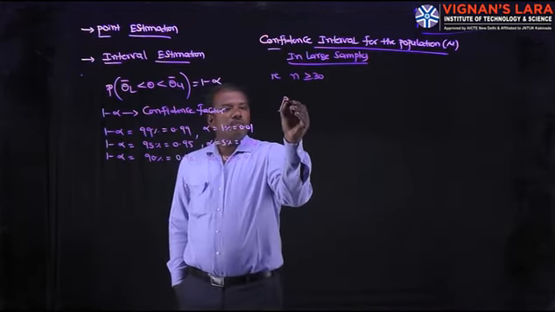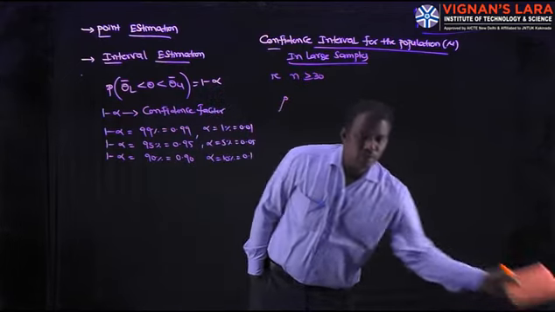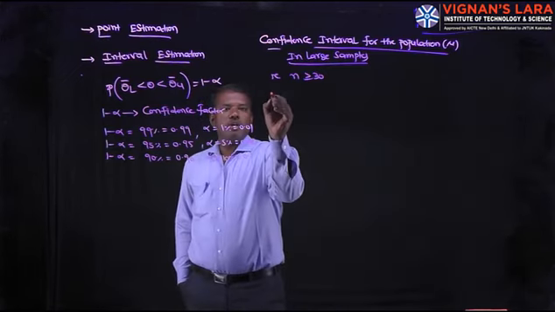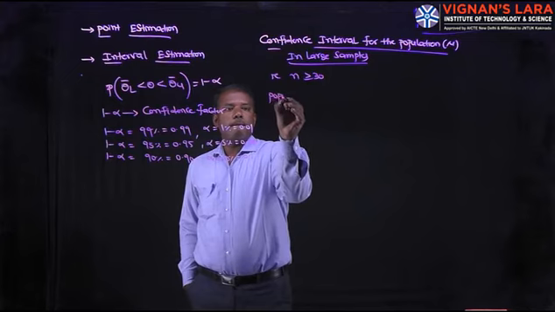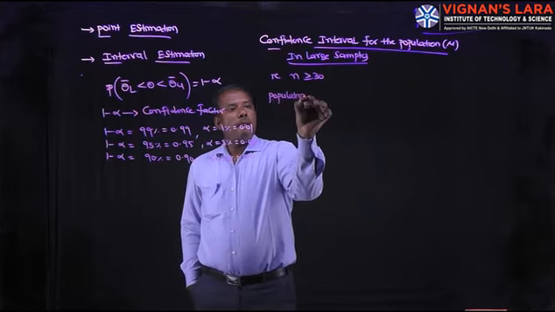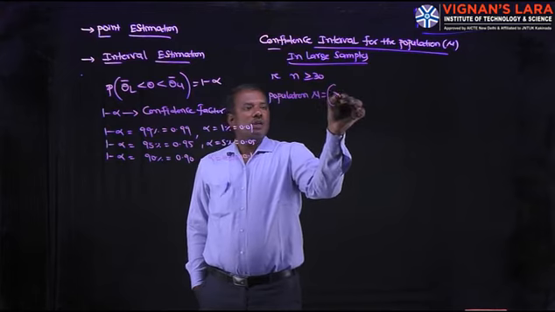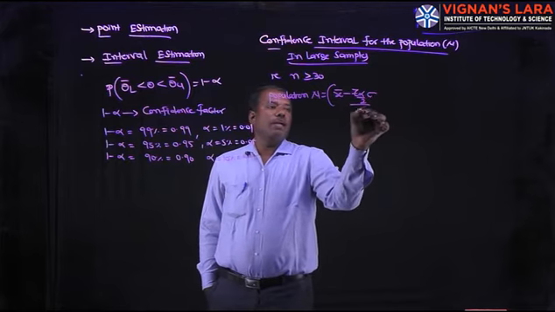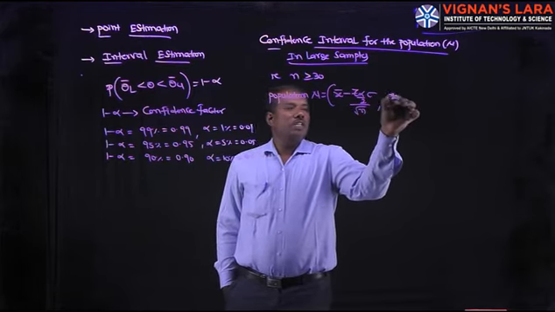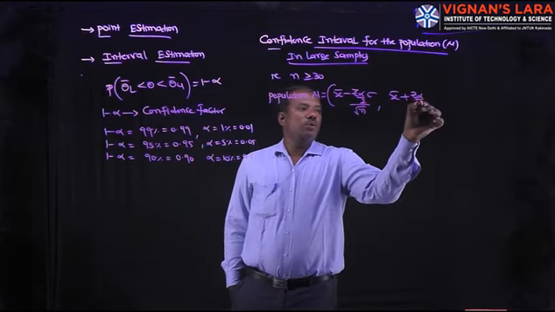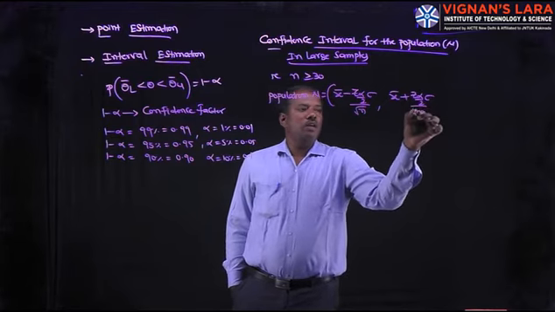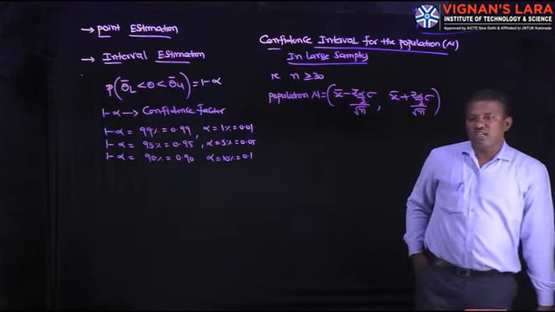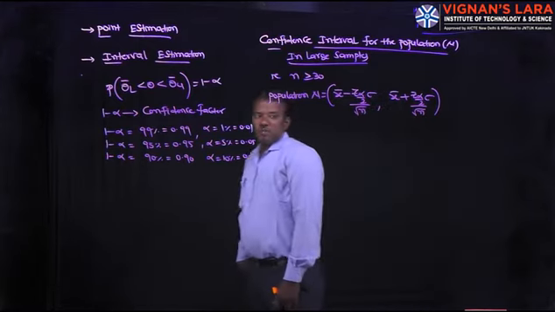the population mean mu lies in the interval x bar minus z alpha by 2 into sigma by root n, comma x bar plus z alpha by 2 into sigma by root n. This is the confidence interval for the population mean whenever the size of the sample n is greater than or equal to 30.